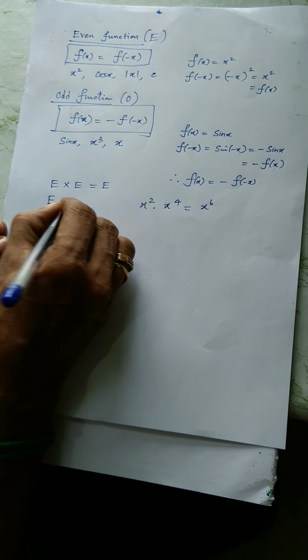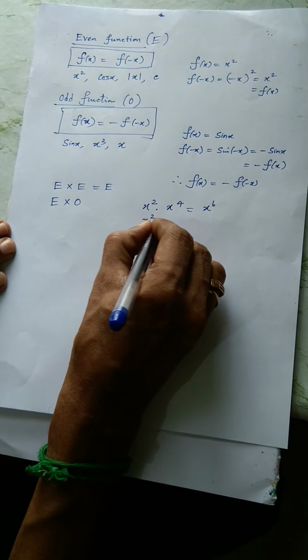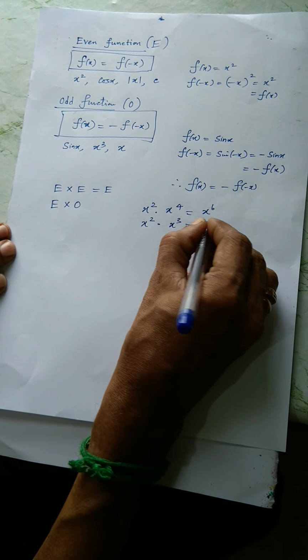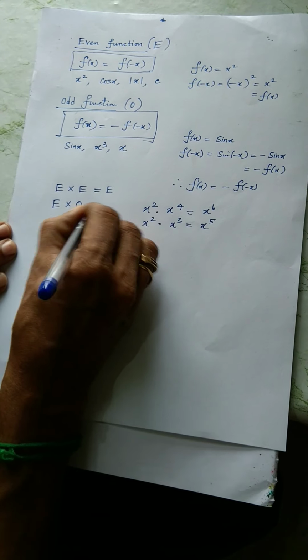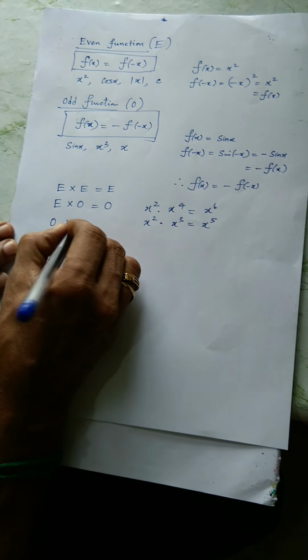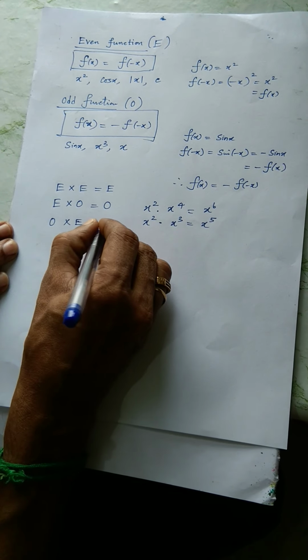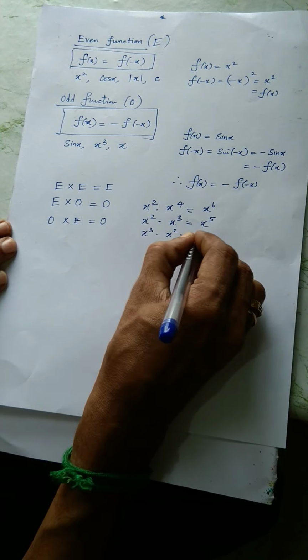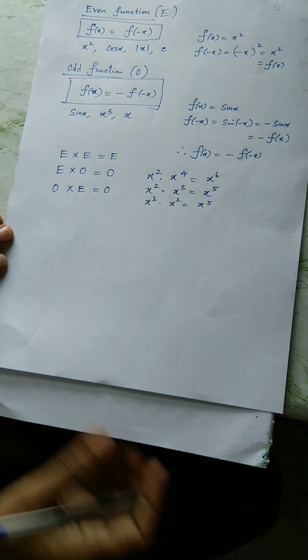Similarly, even multiplied by odd: x square multiplied by x cube, you will get x power 5. So you will get an odd power. The product is commutative, so I don't want to elaborate. In the same way, x cube into x square is x power 5.